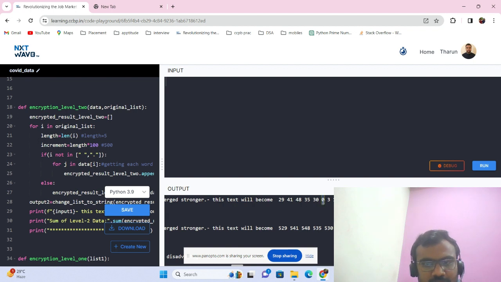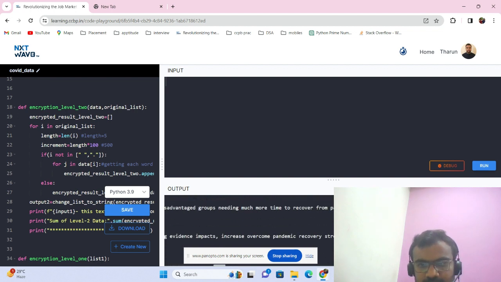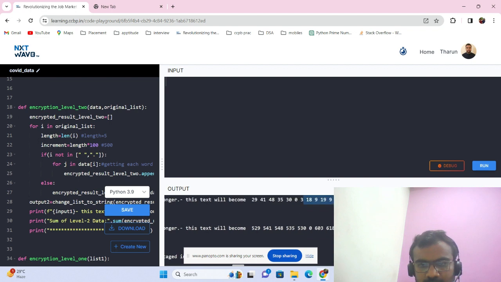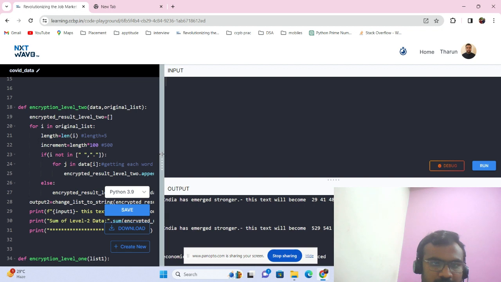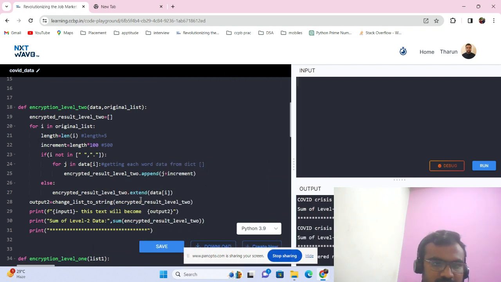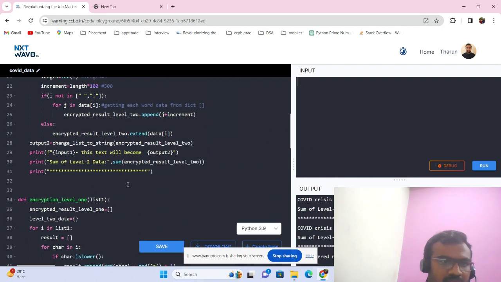For 0 there should be no increment. So here no increment. Here there are 6 letters, and the 6 letters have been transferred to 6 means 600: 603, 618, 609, and here the same. In the same way 99 also should not be incremented, and the sum will be computed using the sum function. And up to here the level 2 encryption has been done.